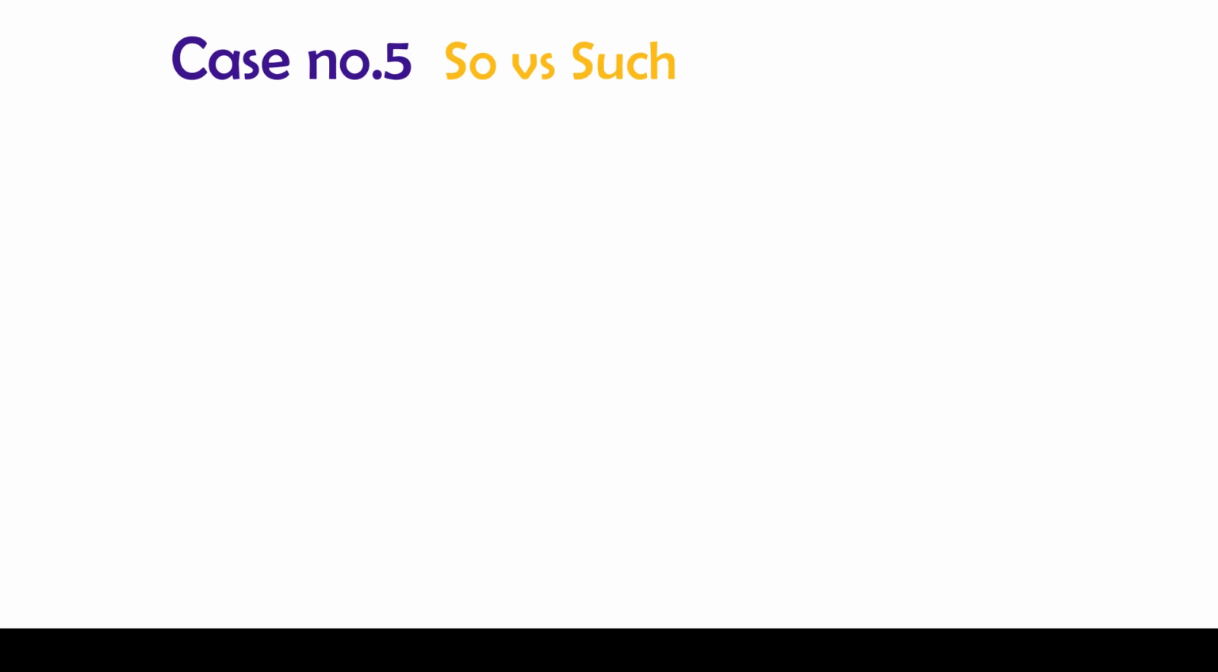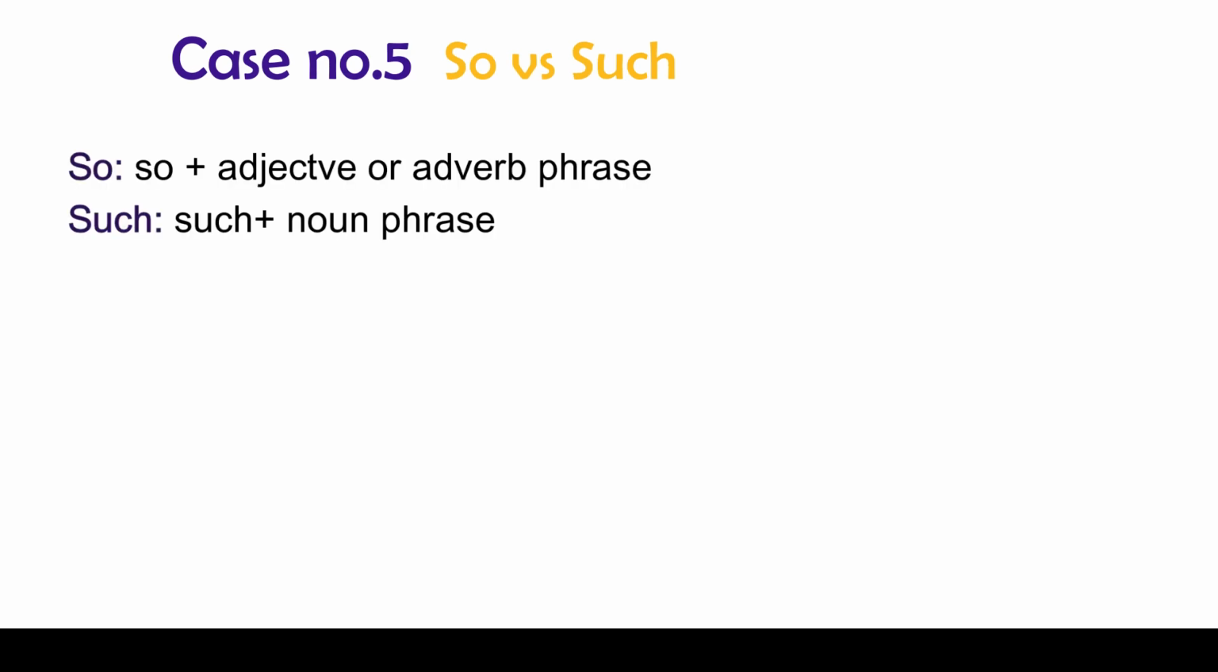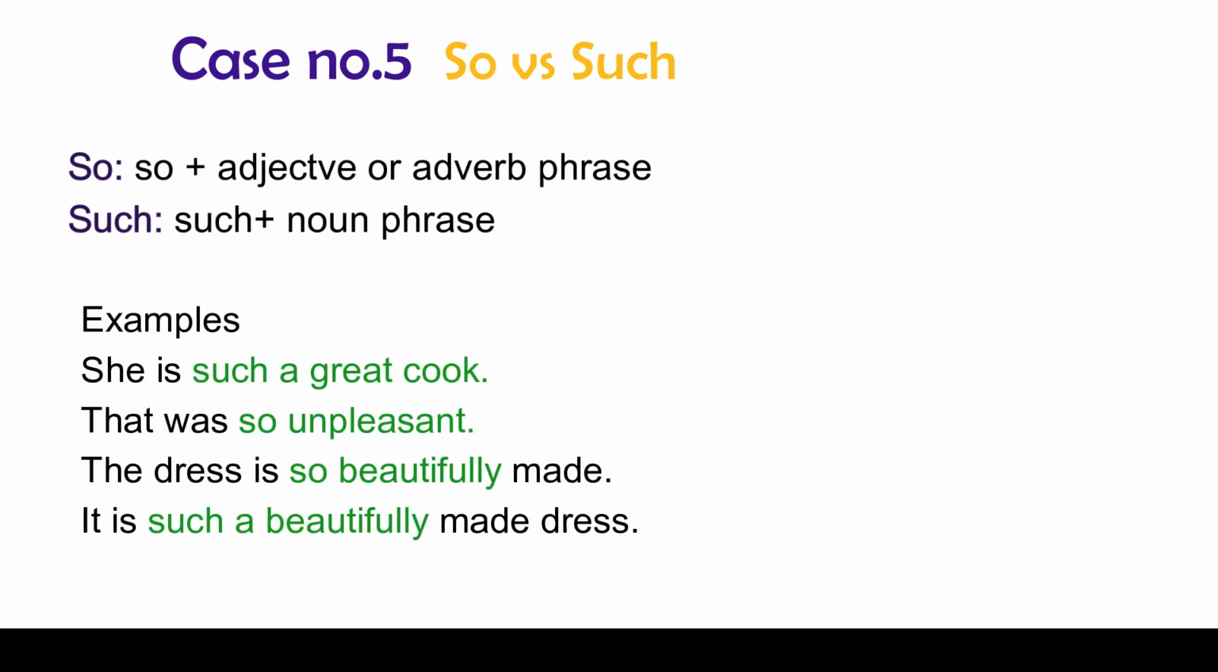Case 5 so versus such. We use so when there is an adjective without a noun. But we use such when there is a noun. Examples: she is such a great cook. That was so unpleasant. The dress is so beautifully made. It is such a beautifully made dress.